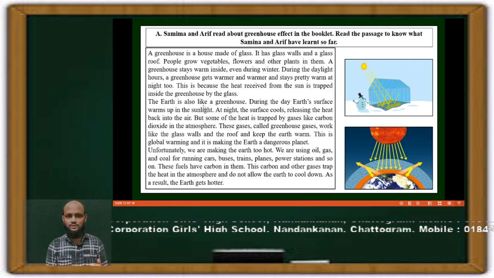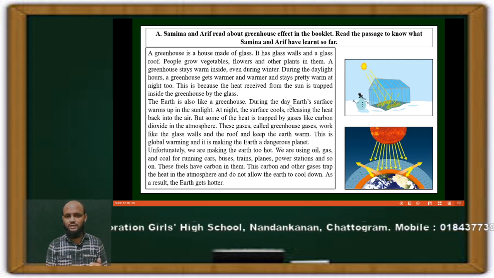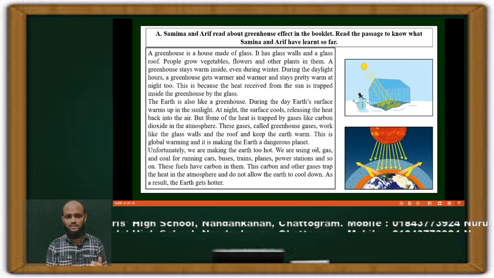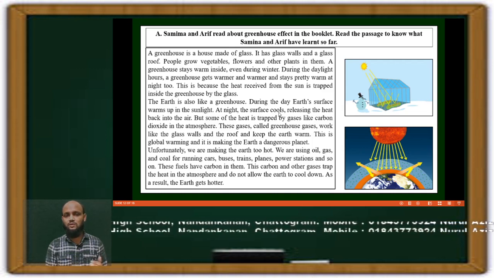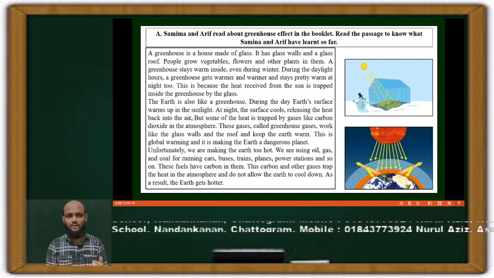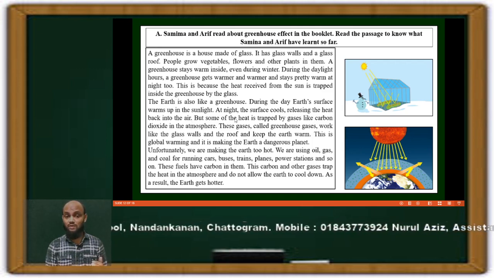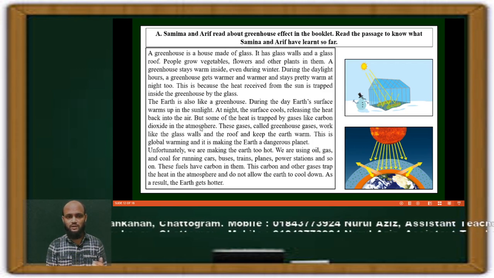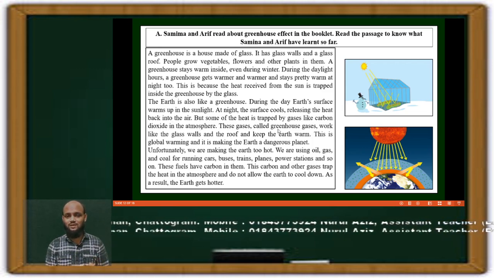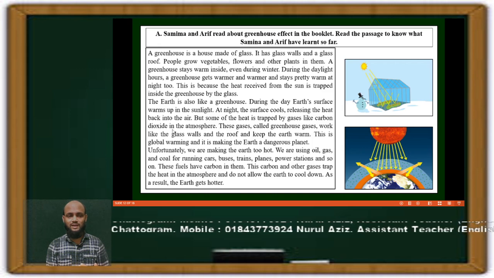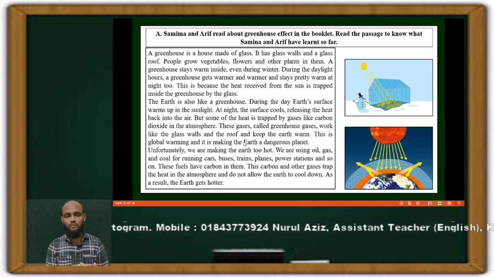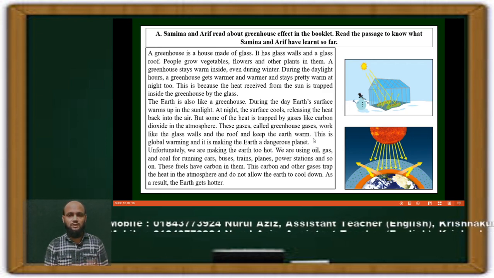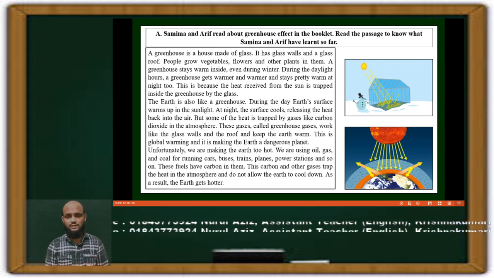The earth is also like a greenhouse. During the day, earth's surface warms up in the sunlight. At night the surface cools, releasing the heat back into the air. But some of the heat is trapped by gases like carbon dioxide in the atmosphere. These gases, called greenhouse gases, work like glass walls and the roof and keep the earth warm. So I think you understand this.